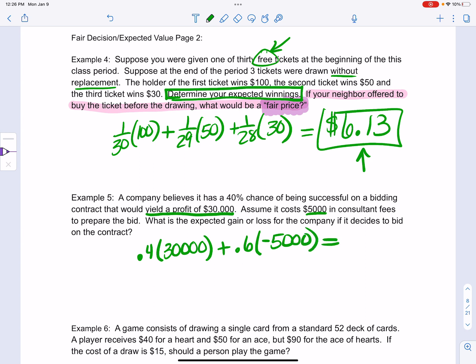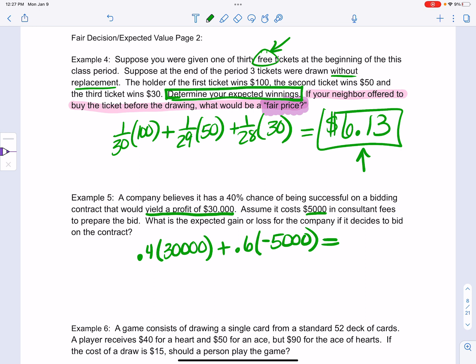So what is the expected gain or loss for the company? I would do 0.4 times 30,000 plus 0.6 times negative 5,000.